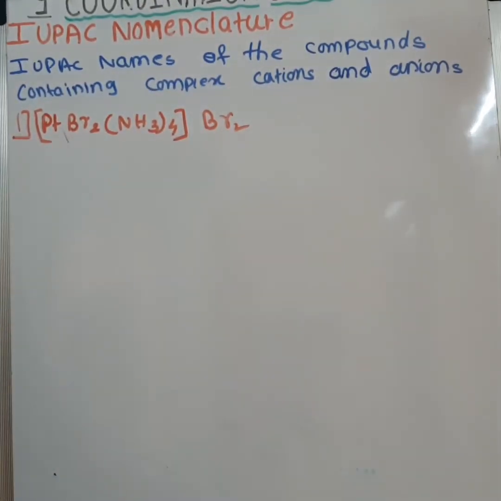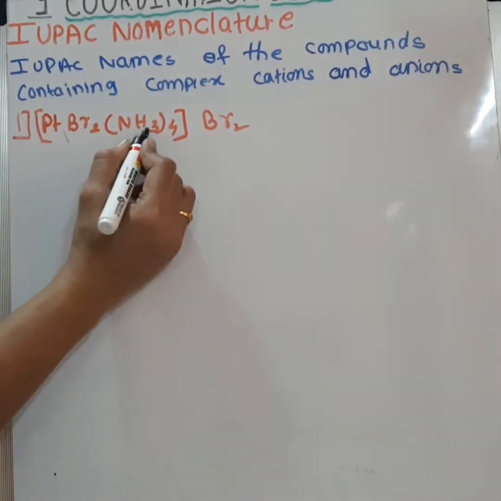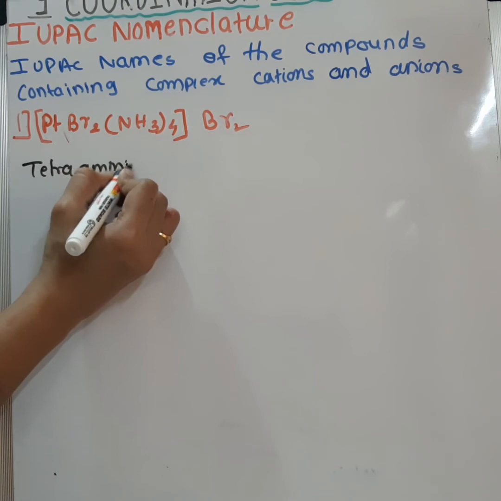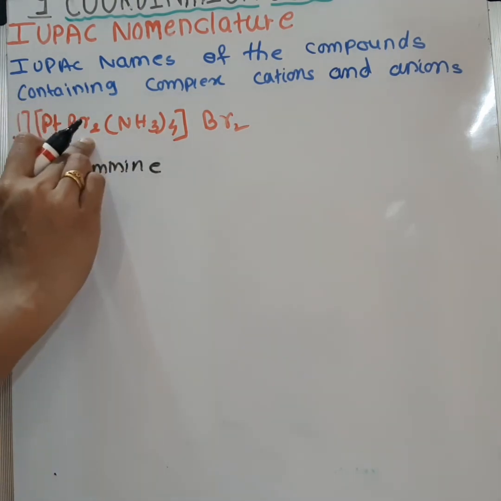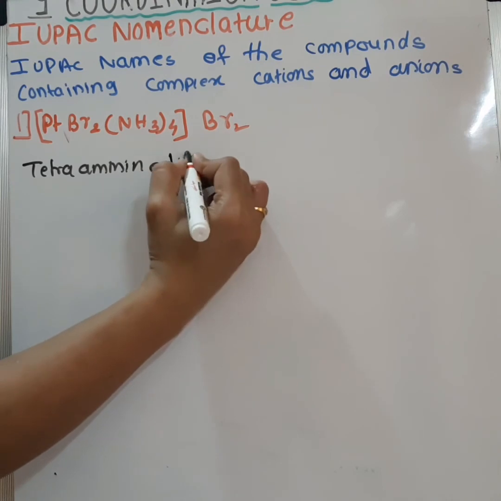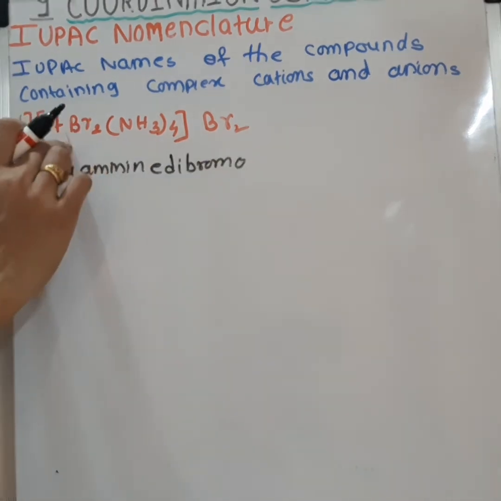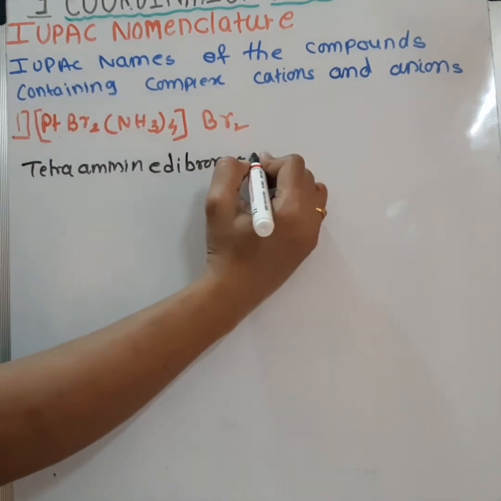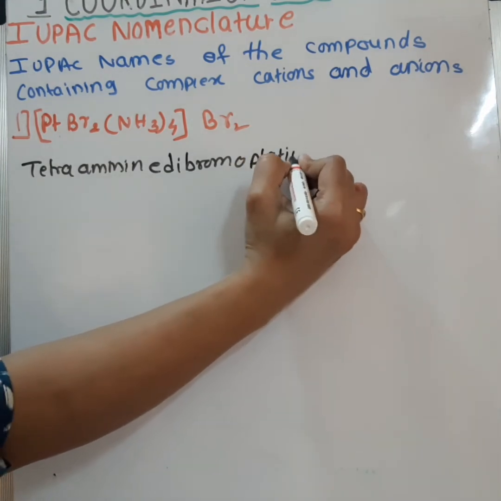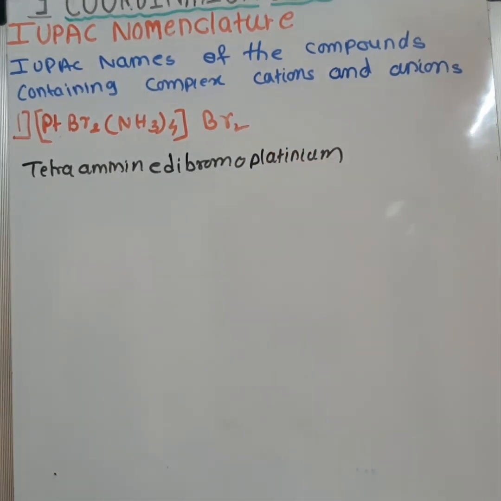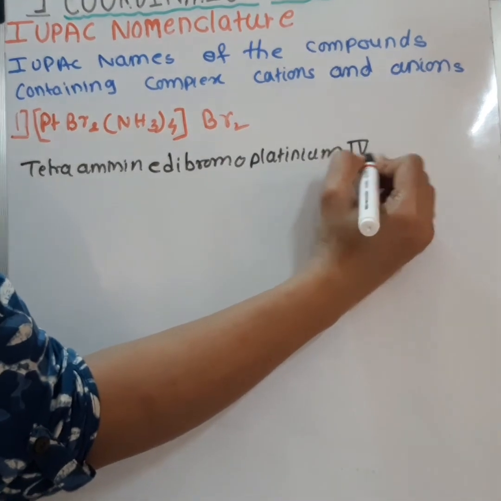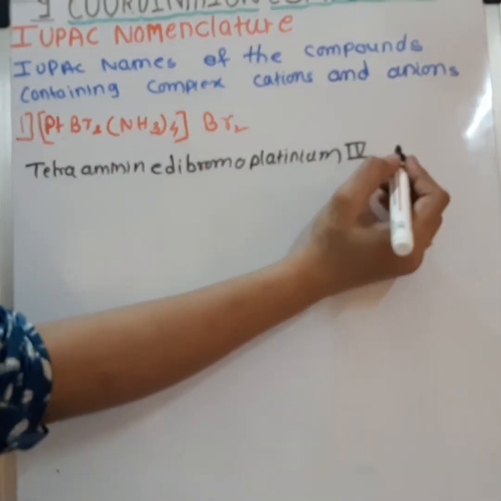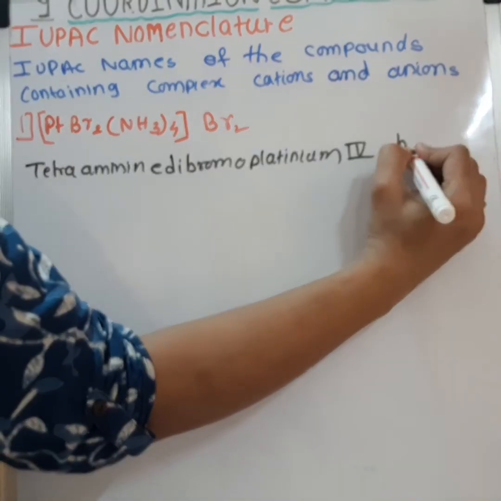So name of this compound will be, there are 4 molecules of NH3, so tetra amine, 2 molecules of bromine, so dibromo. Name of the metal, that is platinum, as it is cationic complex, name will be as it is, that is platinum. Oxidation state of the platinum here is 4. This is the name of the complex in one word, and then small space, and then this ion, that is bromide.